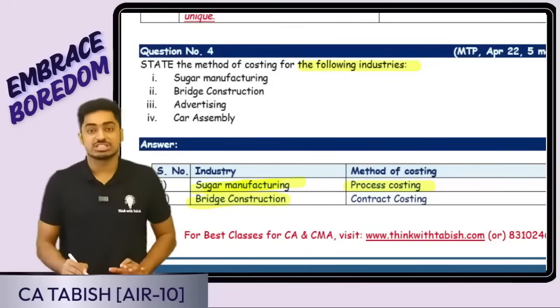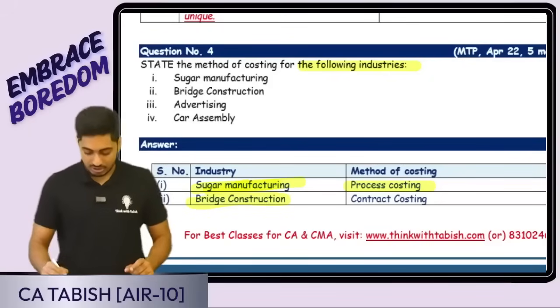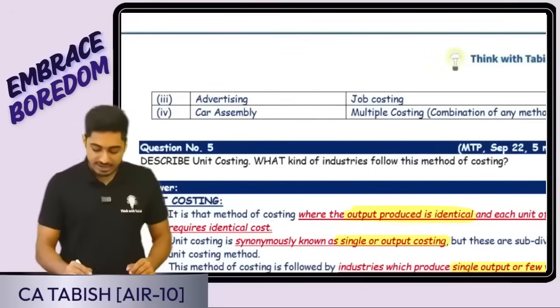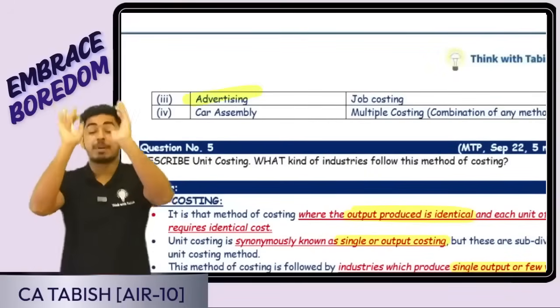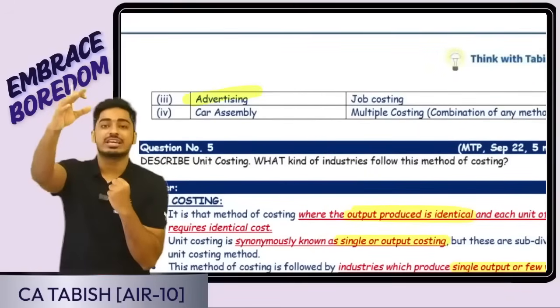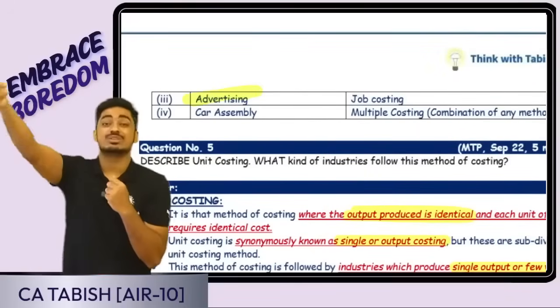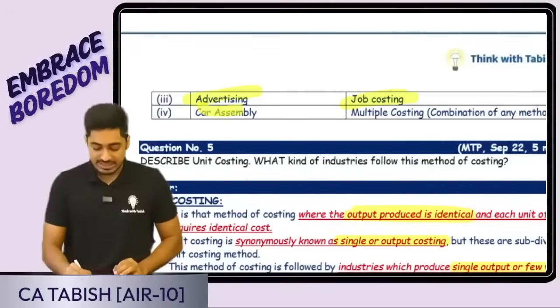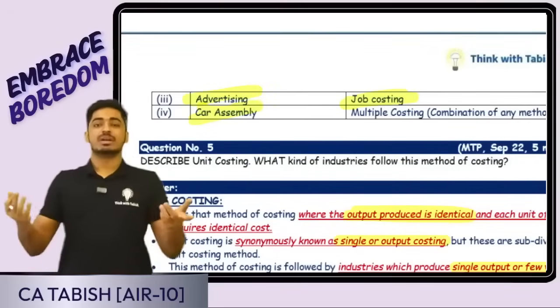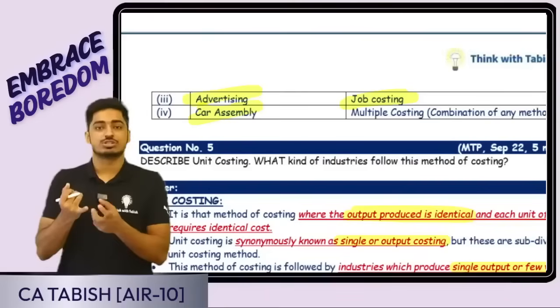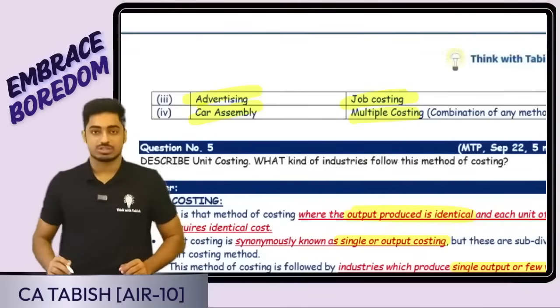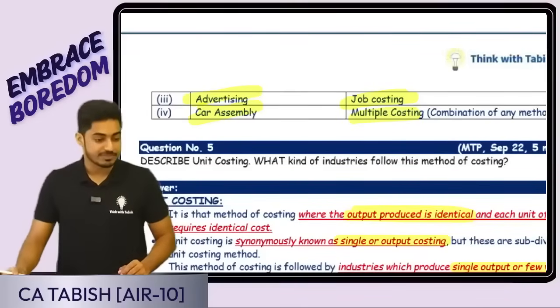Next is bridge construction, contract costing it is going to be. Next is going to be advertisement. Whatever the party tells, how his or her advertisement should be, what is their intention, based on that we are doing. So it's a job costing. Car assembly. So it is going to be multiple things. Process costing will also come, batch costing will also come. So it is called as multiple cost. Is this clear, everyone? Okay, perfect.